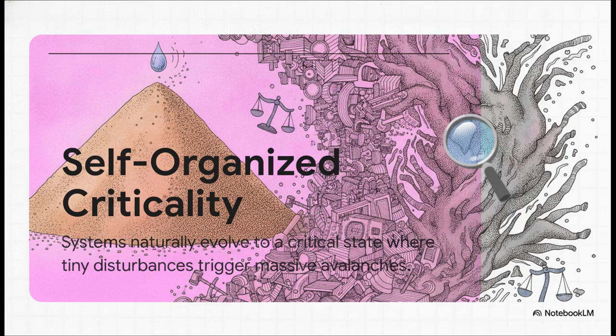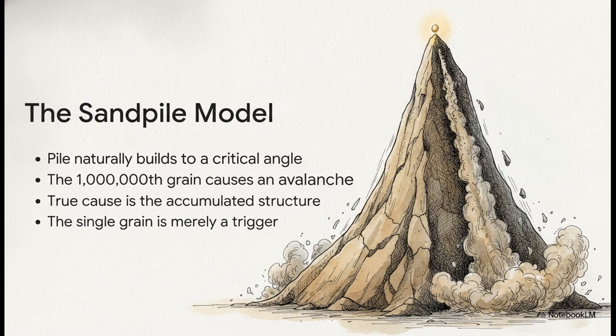The absolute best way to visualize this is through the famous sand pile model. Imagine you're dropping grains of sand, one by one. The pile naturally builds up, getting steeper and steeper to a critical angle. Eventually, you drop the 1 millionth grain of sand, and boom, it causes a massive avalanche.